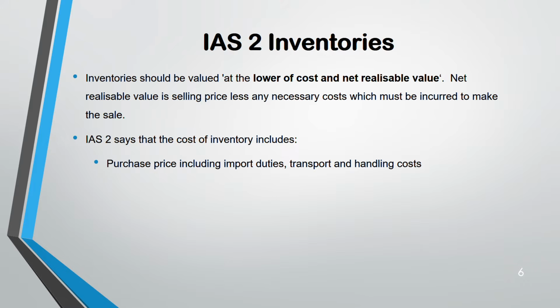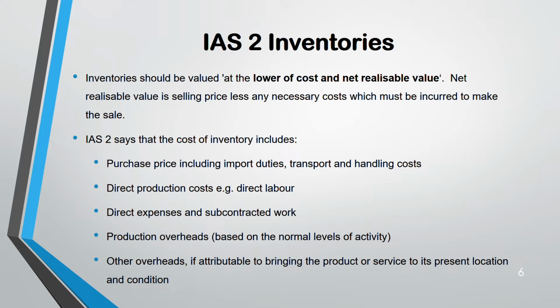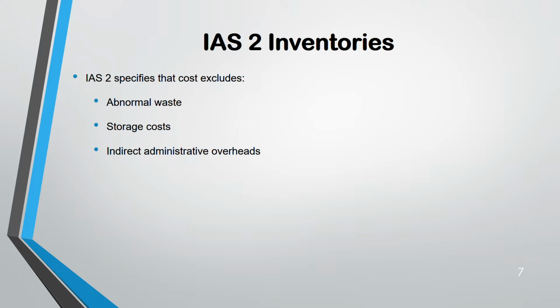If you have import duties that you have to pay, that comes under cost of inventory. Transport cost comes under cost of inventory. Handling cost comes under cost of inventory. Then any direct production cost like direct labor that you have used to make that inventory, yes, it's a cost of inventory. Direct expenses, subcontracted work, cost of inventory. Production overhead and other overheads to bring the product to its location and condition. Now, some costs that IAS 2 excludes: abnormal waste, storage cost, indirect administrative overhead, selling cost.